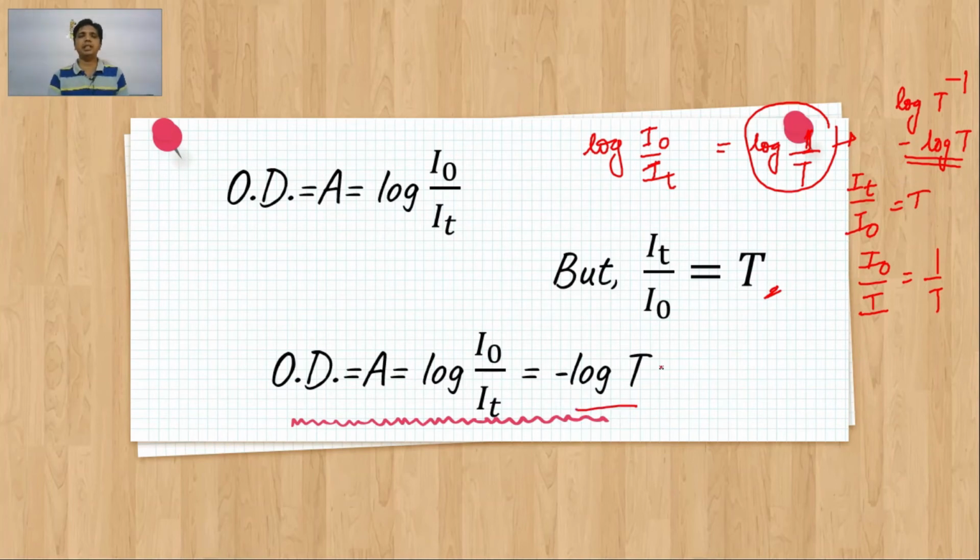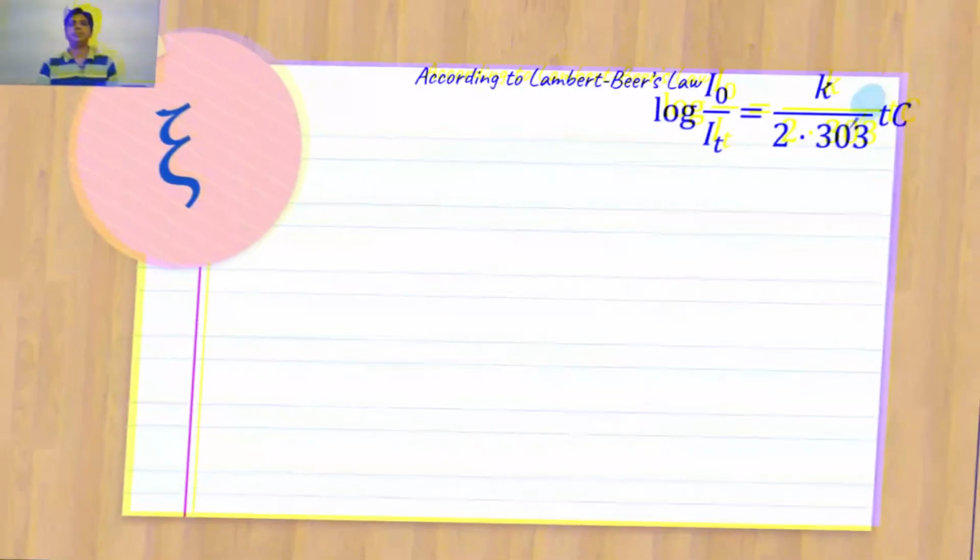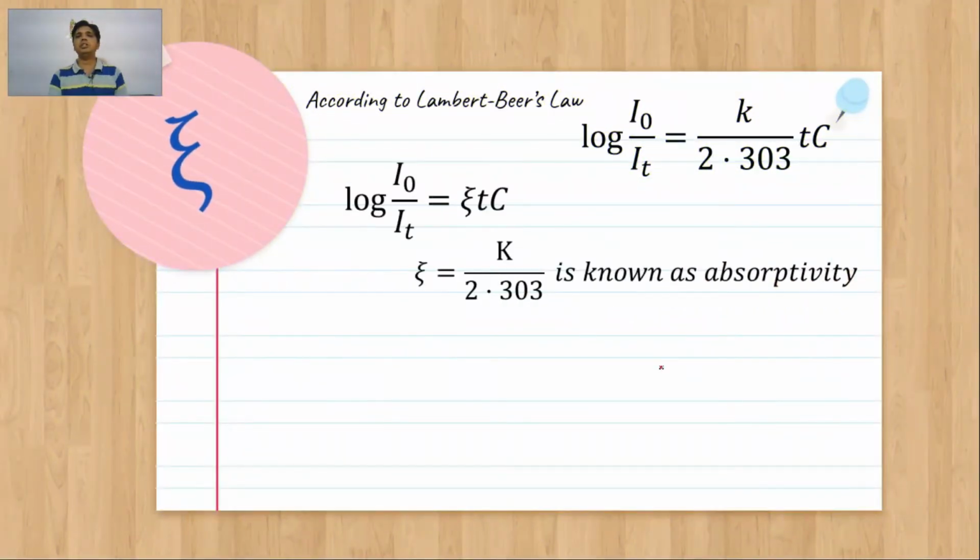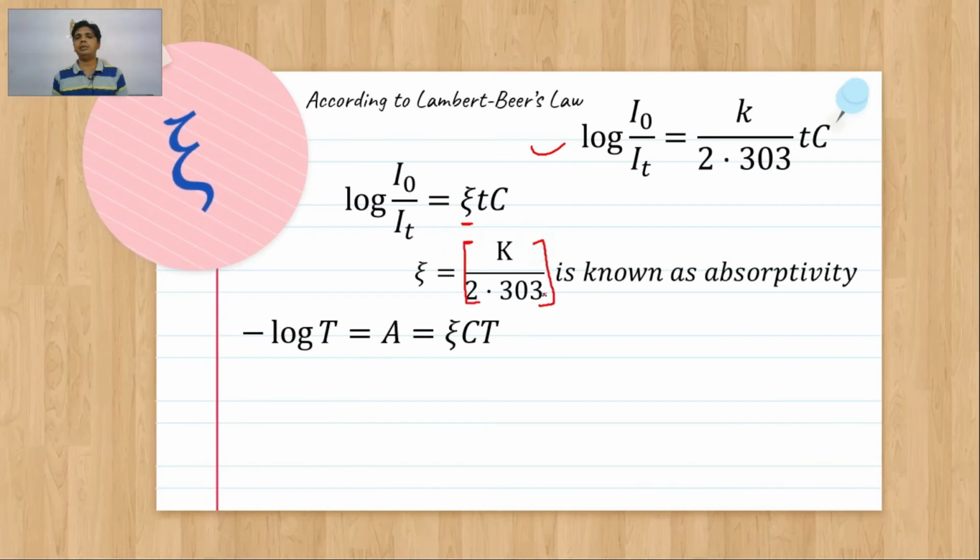Now considering these equations, in Lambert's law, log of I0 by IT is equal to K by 2.303 times tc. Log of I0 by IT is equal to epsilon, which is nothing but K divided by 2.303. This is again a constant that is known as absorptivity.